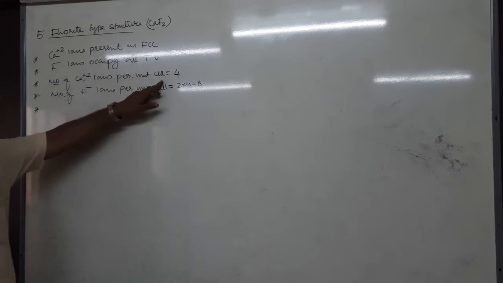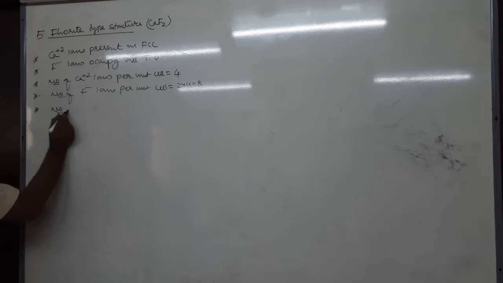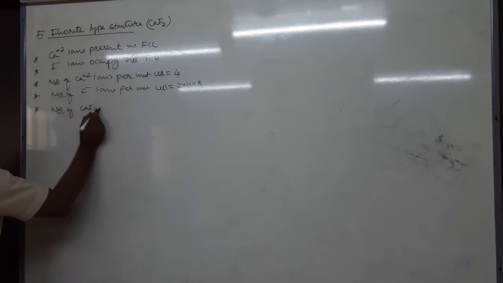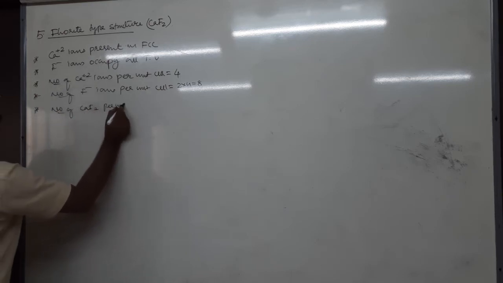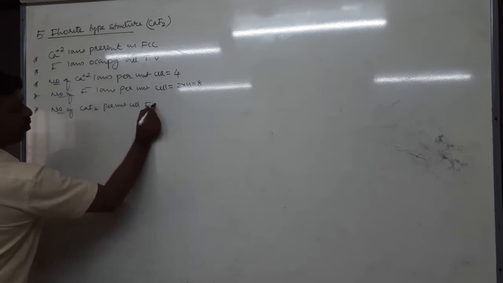Now tell me, one unit cell has 4 calcium plus 2 and 8 F minus. There are how many calcium fluoride? 4 and 8. The number of calcium fluoride per unit cell is also called formula units per unit cell.